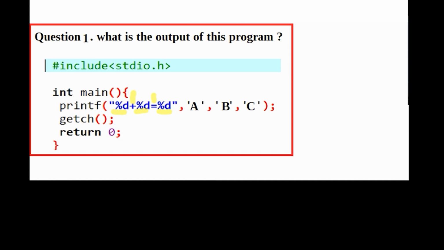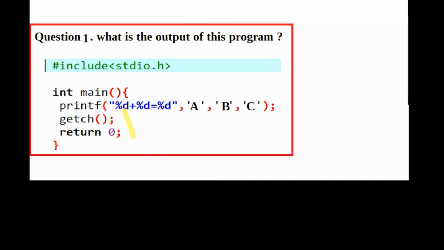Now here one of the important points is that %d always replaces itself with an integer value. I mean that when our program is run, any integer value will come here in place of %d.